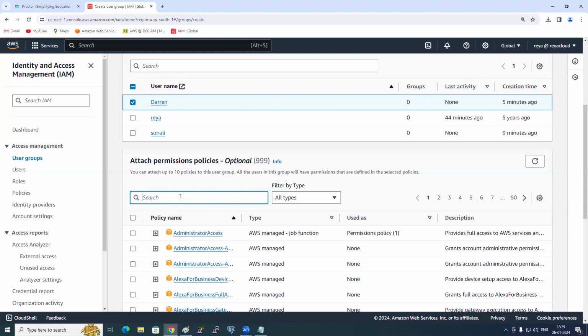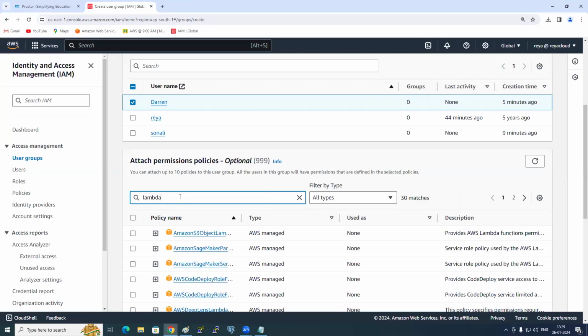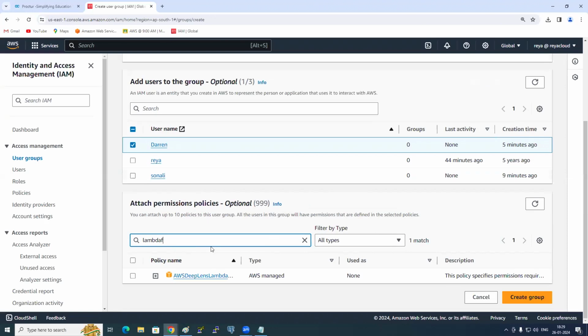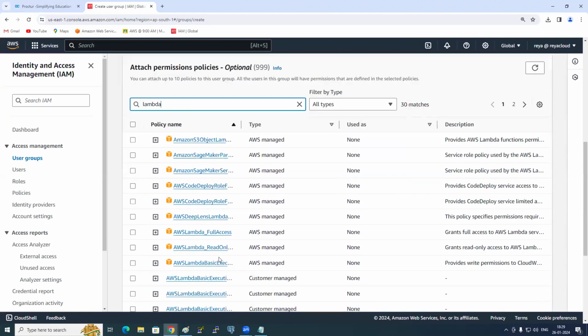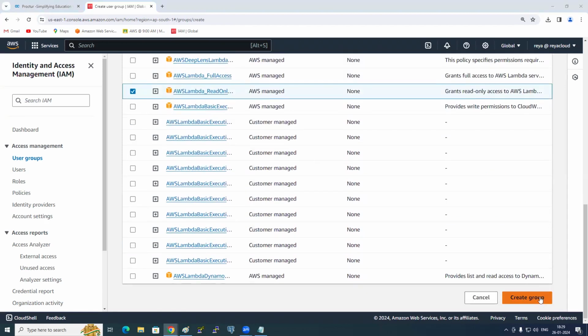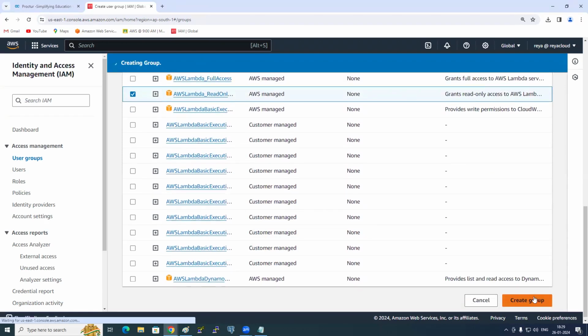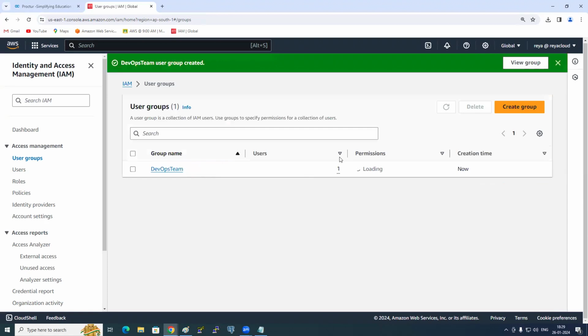You tell me any service. Lambda, okay. Lambda full access, okay. And then simply create group. That's it. Now you tell me how to create a group.